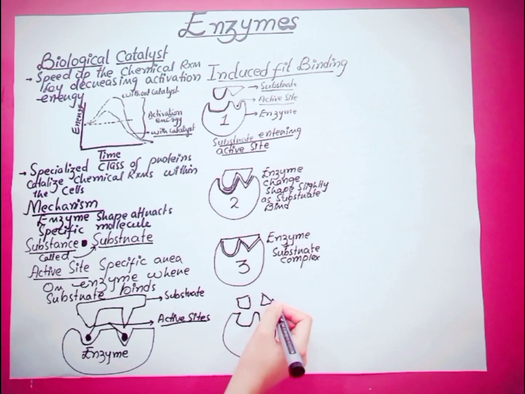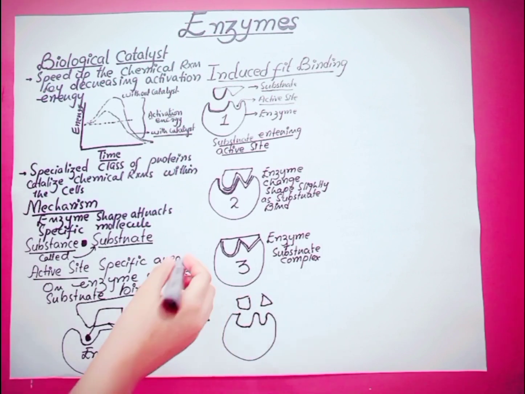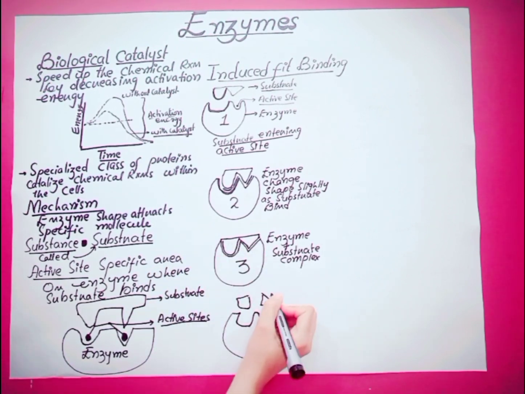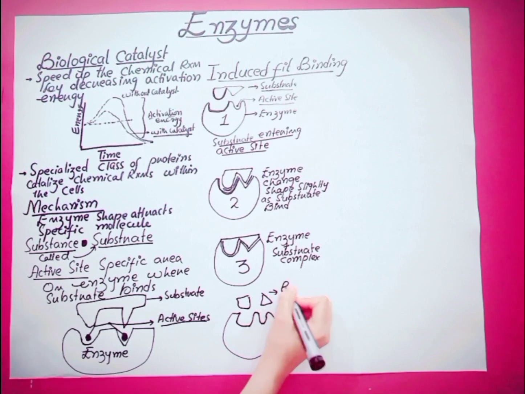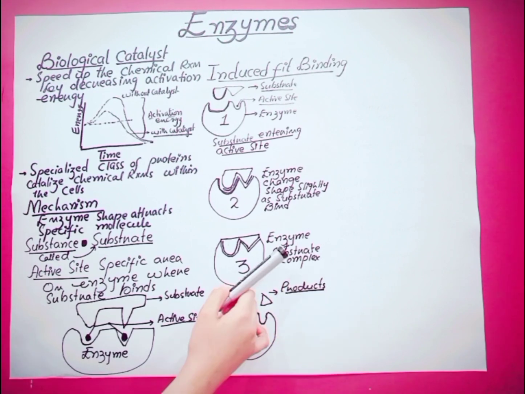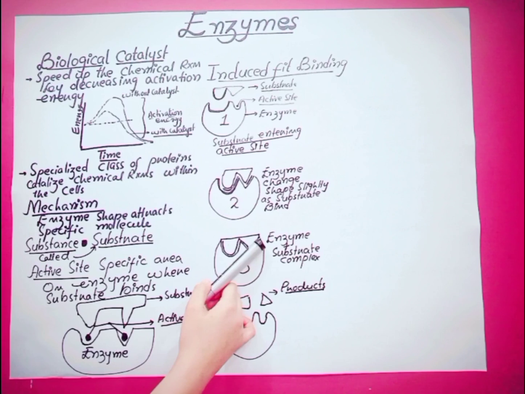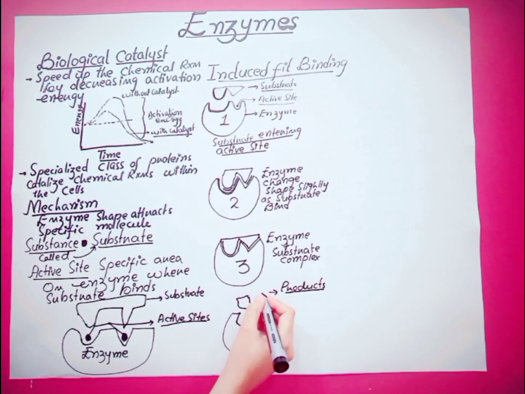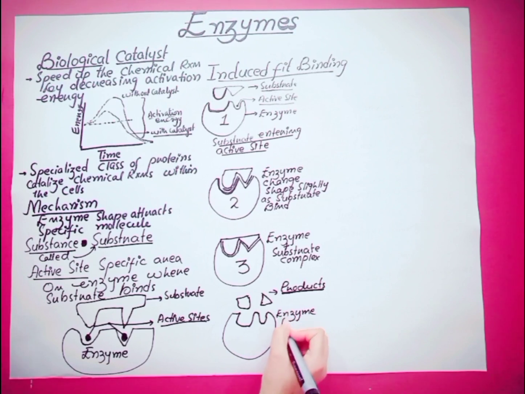In the final step, the enzyme breaks down this substrate into final products. The enzyme breaks down the complex substrate into simpler form, and now this enzyme is free for the next reaction.